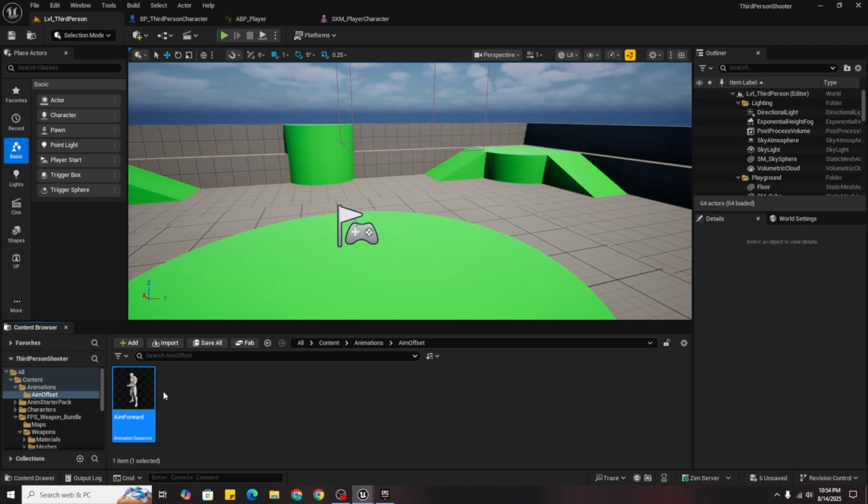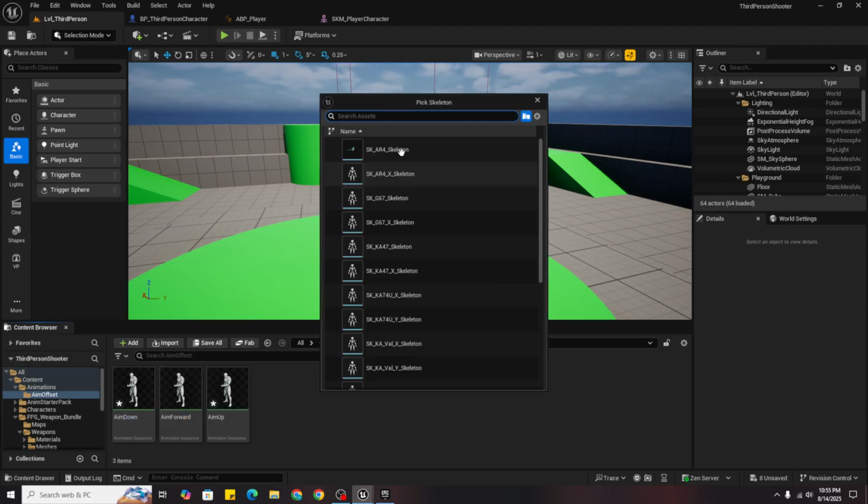We will edit them, but before that I go to animation, legacy and aim offset. Pick a skeleton again, UE4 mannequin skeleton, and just name it AO play. Open this and add aim forward.